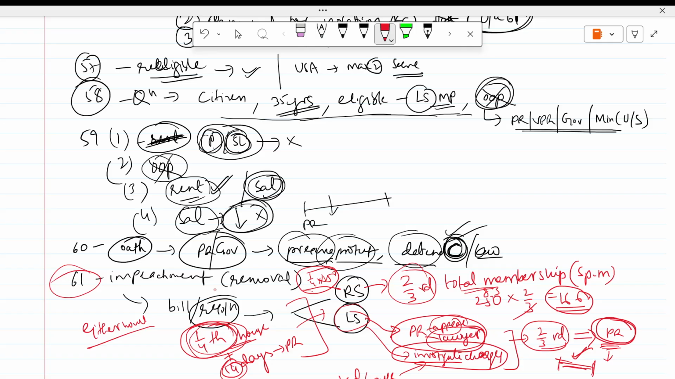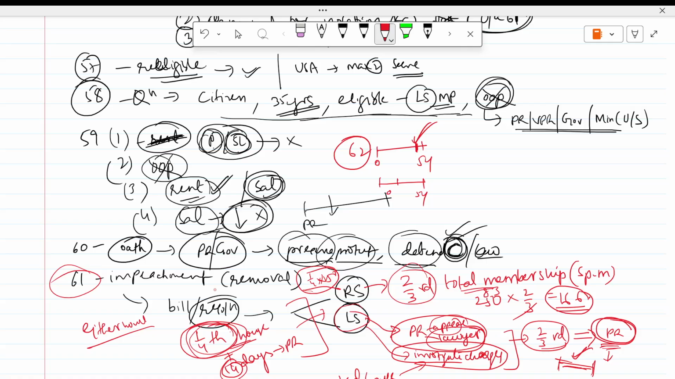Then Article 62, time of holding of elections. Let's say the term is 0 to 5 years. You have to conduct elections before expiry. This is one thing.